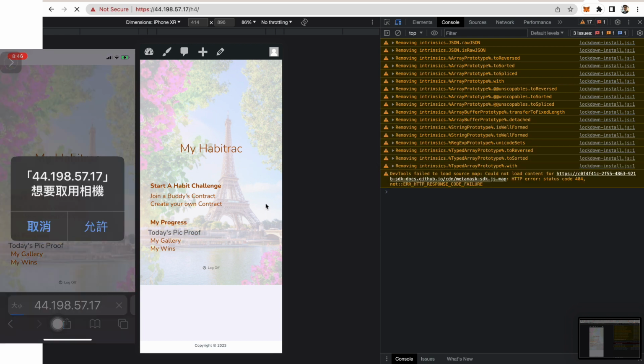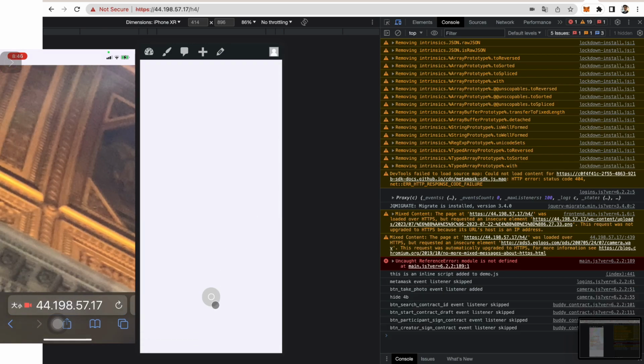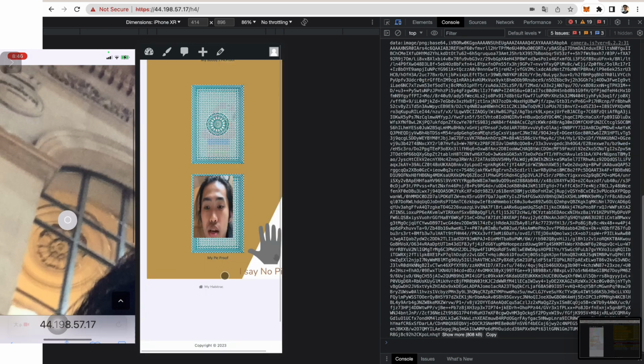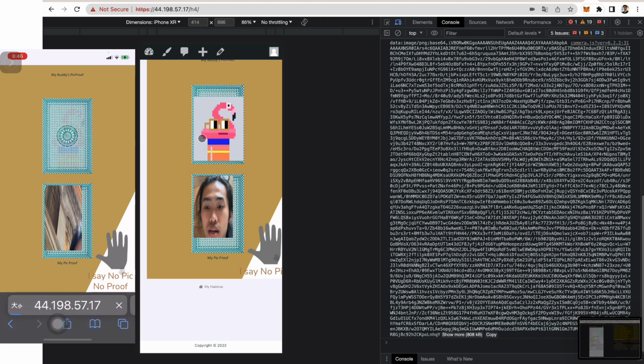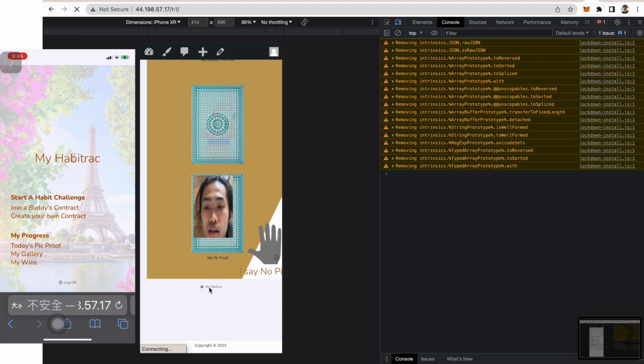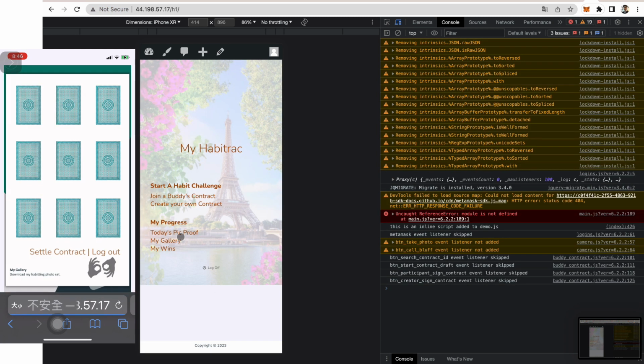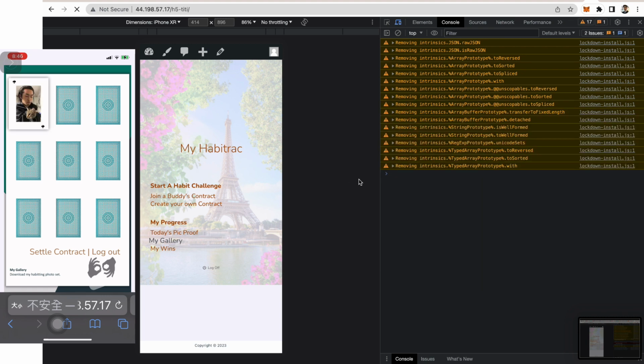So a picture proof, for me, is walking a cat, and unfortunately though, I'm not actually going to be walking the cat, so I'm just going to do a picture proof like this. And my buddy can, just like I'm going to do to him, check if I'm actually bluffing or not. And in this case, it looks like I am bluffing. Both of us are bluffing, so we just exchange the dollar value, and really, we lose nothing. But it's a good accountability thing.